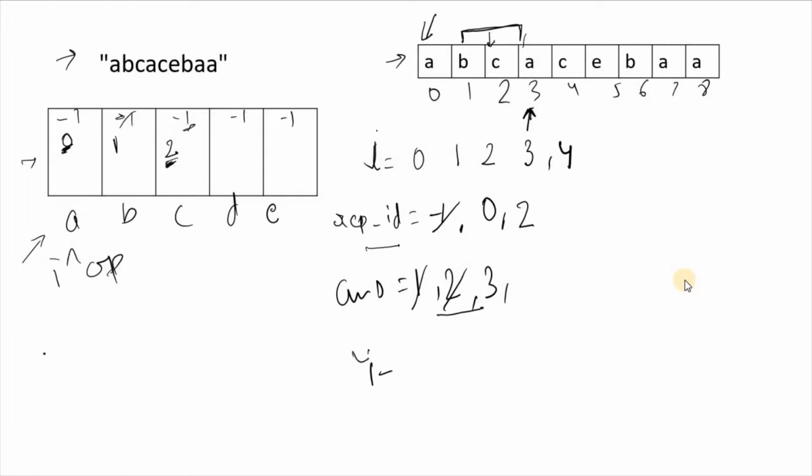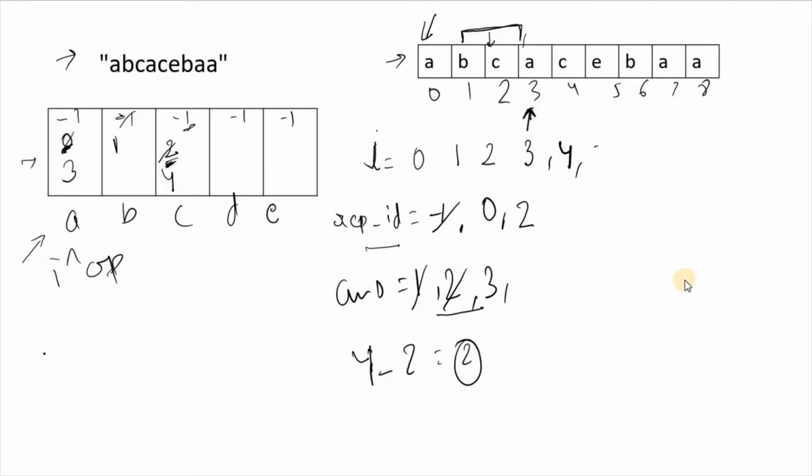I is 4 and repeated character index is 2, so it's 2, because 2 is smaller than 3 which we already have, so we'll not replace. Now we have to replace C with 4 in the map, and A is also replaced with 3.